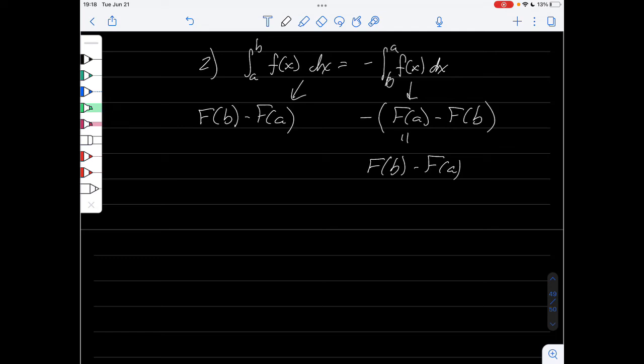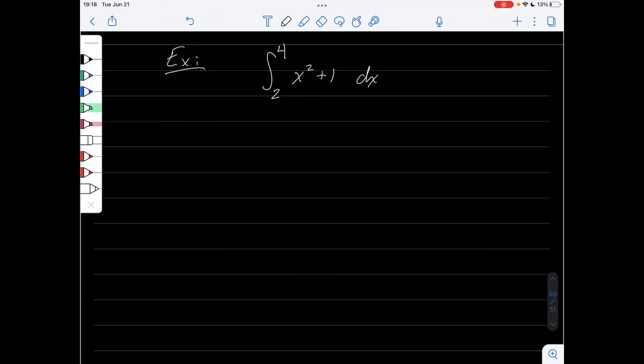So now that we have the fundamental theorem of calculus and it's kind of explained, let's look at a quick example. We're going to look at the integral from, we won't use trig functions just yet, 2 to 4 of x squared plus 1 dx. So the first step is we're just going to look at the antiderivative of f of x.